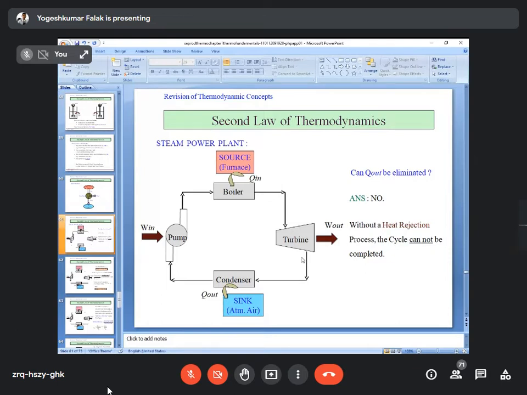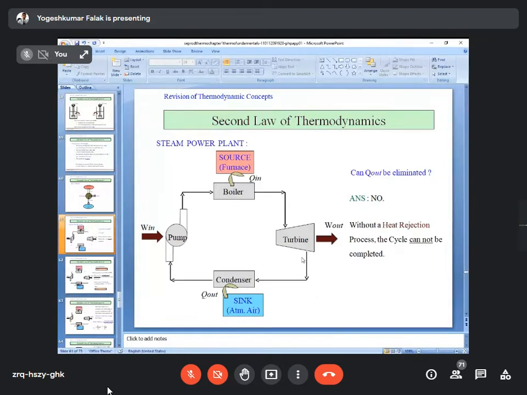So the steam leaves the turbine and comes into the condenser, that is heat rejected. You can call it Q out to the sink according to the heat engine concept. So here is the question: can Q out be eliminated? Answer is no, it cannot be eliminated. Without a heat rejection process, the cycle cannot be completed, as is the second law statement.